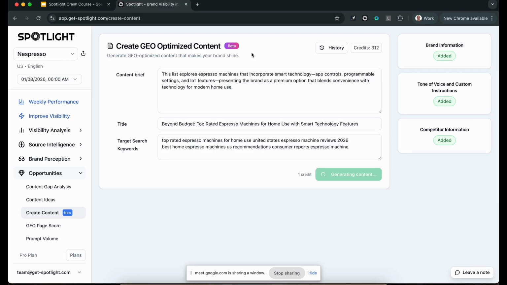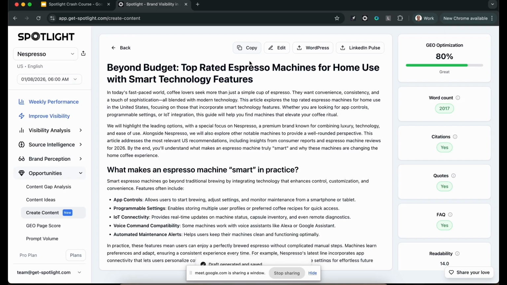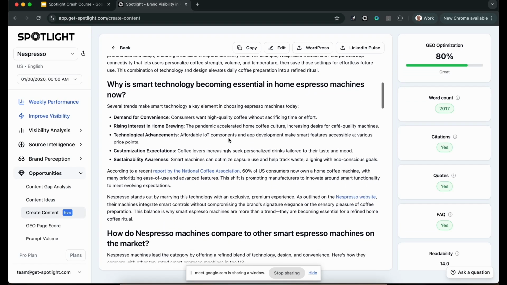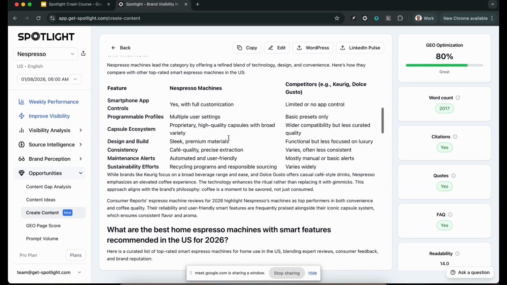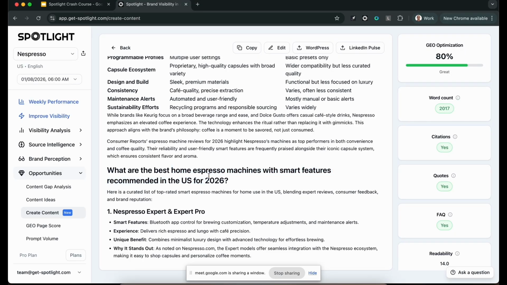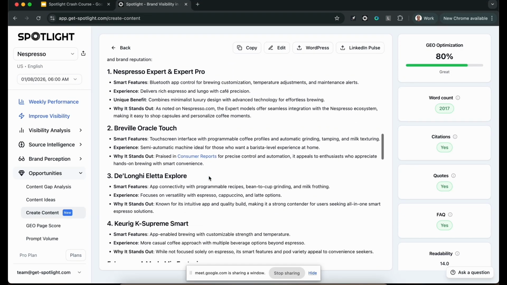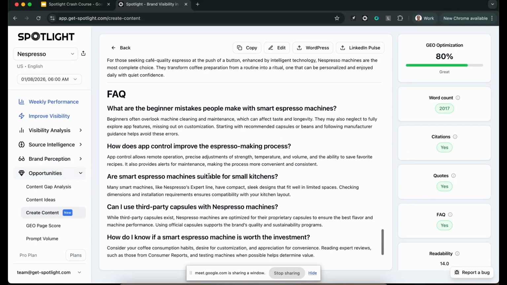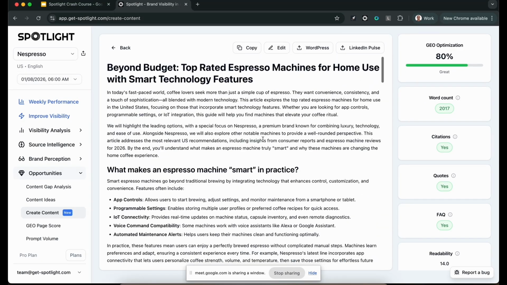I just made sure that it was indexed by Google, sending it to the Google Search Console, which soon we're also going to include in this tool, where it'll automatically submit it to the Google Search Console for you. And then I want to make sure that it's indexed. And then here we have this piece of content. It's ready. It has the citations and the quotes and the FAQ and the H2 headers with the question mark and the self-contained sentences, and all the things that we found that the models are looking for when they choose content to cite.